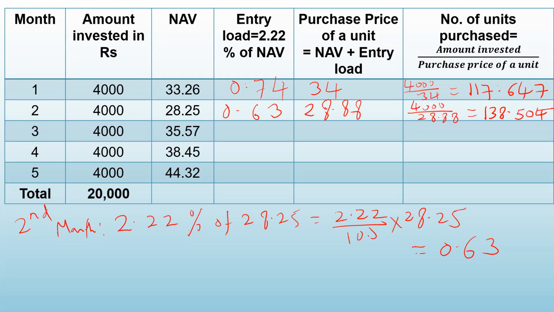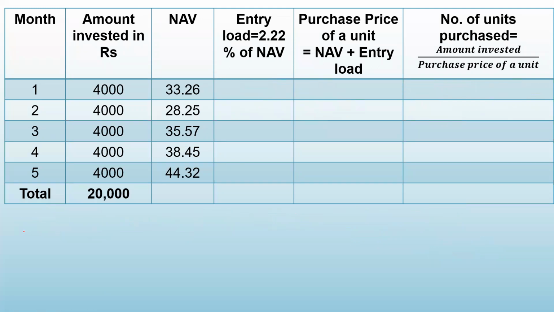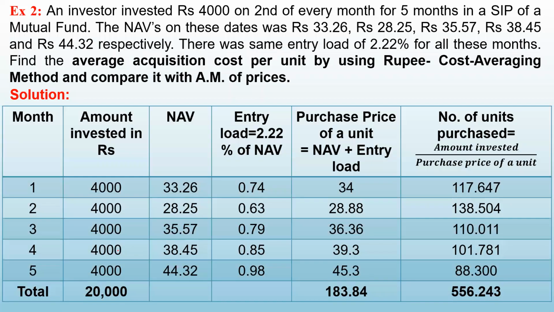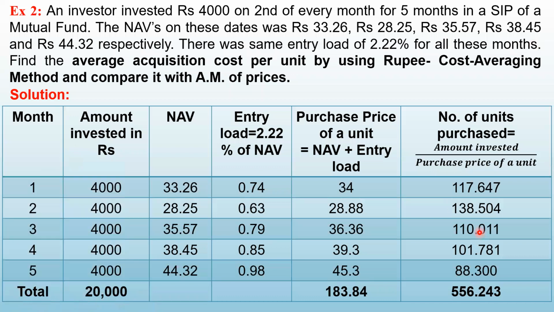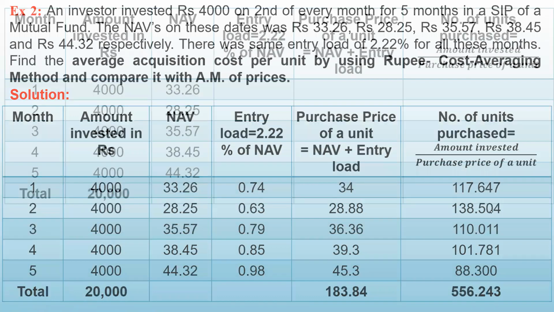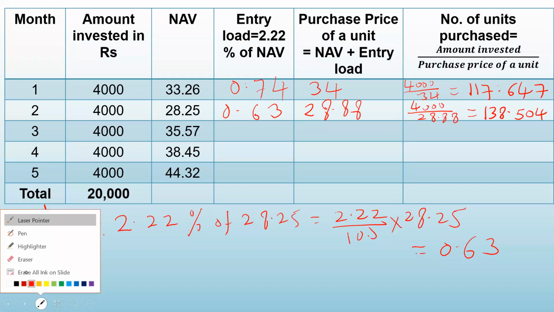So in the second month, 138.504 units were purchased. Just check the answer. Look at here, 138.504. This is what we got here also. Let us find out now for the third month in a similar way.